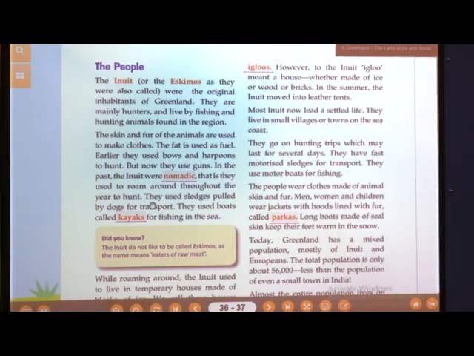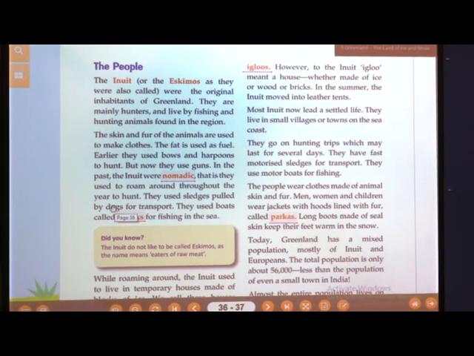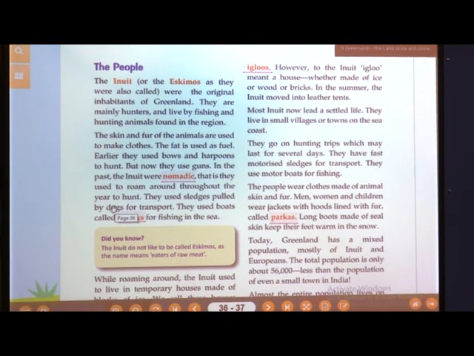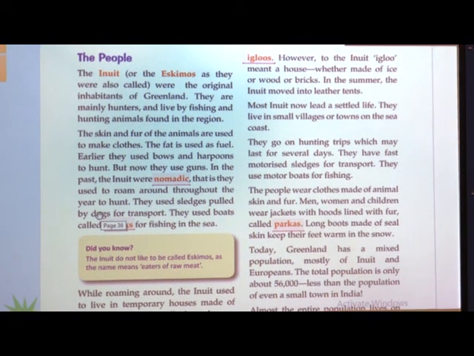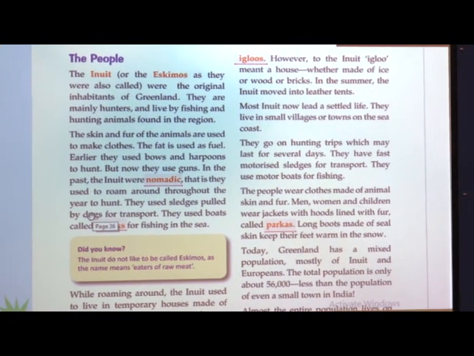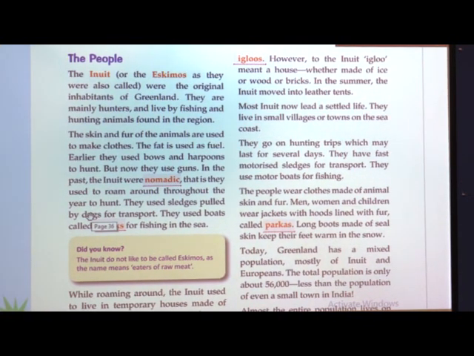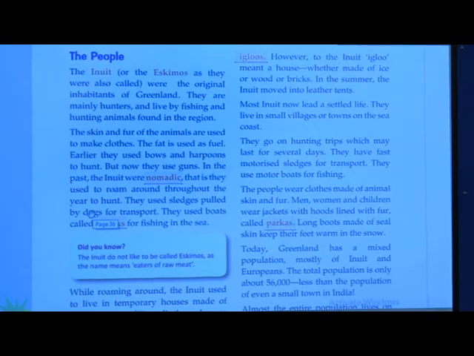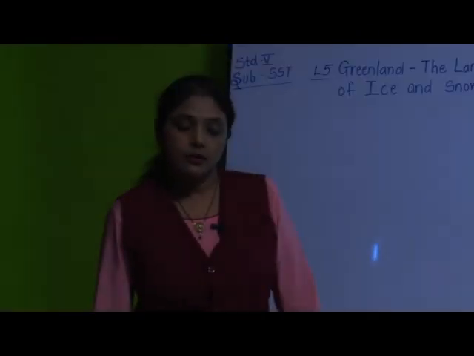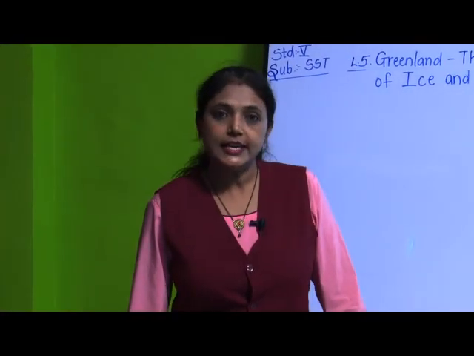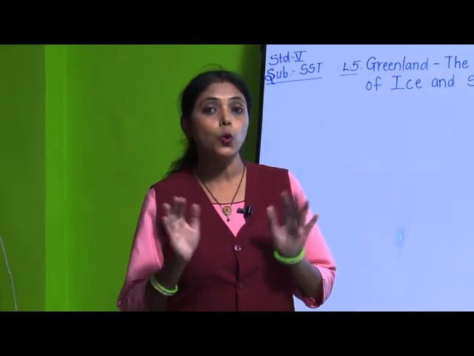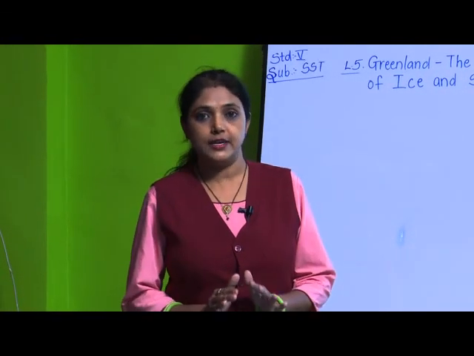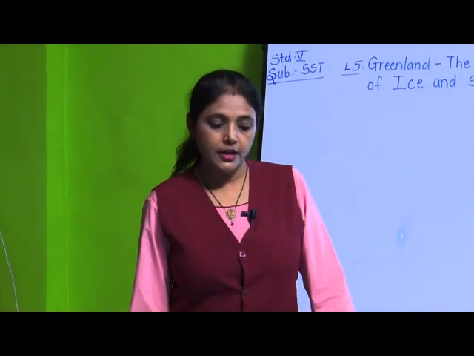Now what are the people in Greenland called? In Greenland, the people are called Inuit, or you can also call them Eskimos. Why are they called Eskimos? Because they live in igloos. Okay, now these Inuit are the original inhabitants of Greenland. Inhabitants means the people who are staying at that place. So they are called the inhabitants.